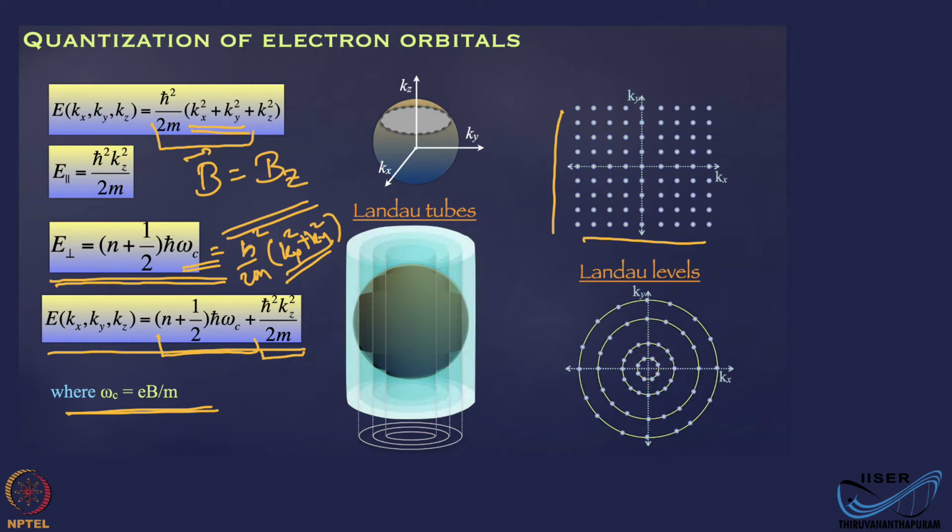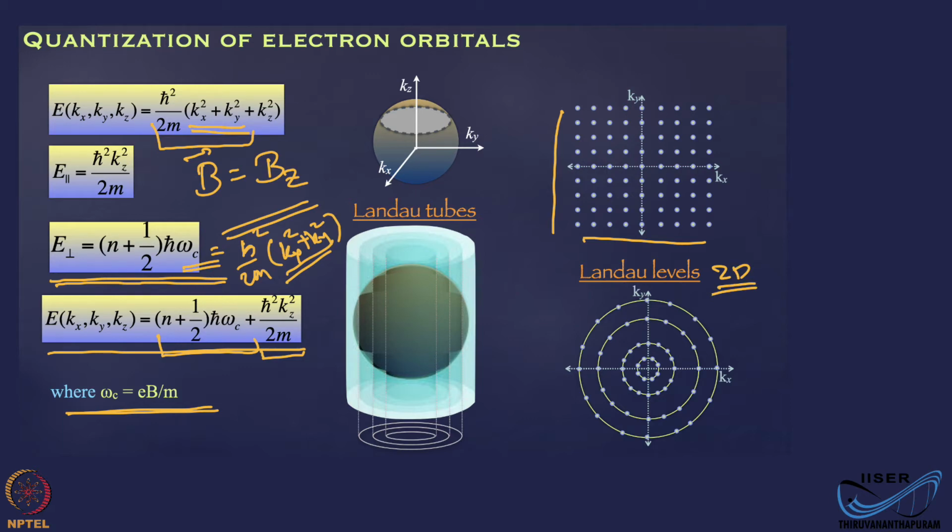Okay, because all these k states need to be in one of the circles defined by this radius square. So all the k states now have condensed onto these circles. These circles are called Landau levels, and this quantization condition is called the Landau quantization condition. This is the case when you have a two-dimensional system.